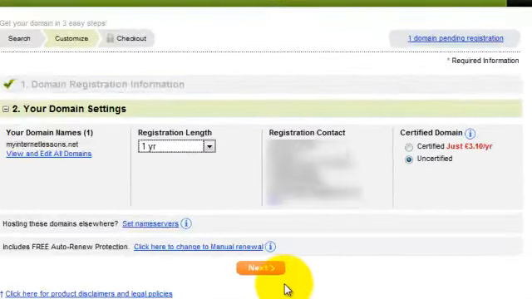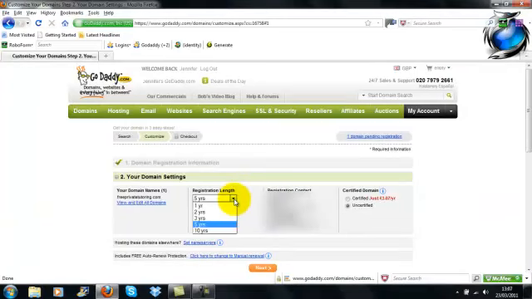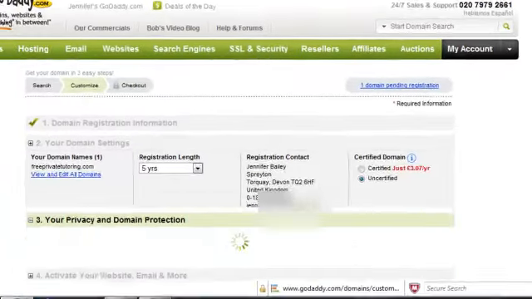Now I just want to quickly point something out to you. Here it says hosting these domains elsewhere, set the name servers. Because I'm using HostGator for my web hosting, and that's what I'm recommending to you, you have to point your domain to your hosting, and to do that you need to change your name servers. But that's something we'll come back to in a later video and I'll show you how to do it, because it's very straightforward. Next you need to decide how long you want to register your domain name for. Once you've selected that, click Next.